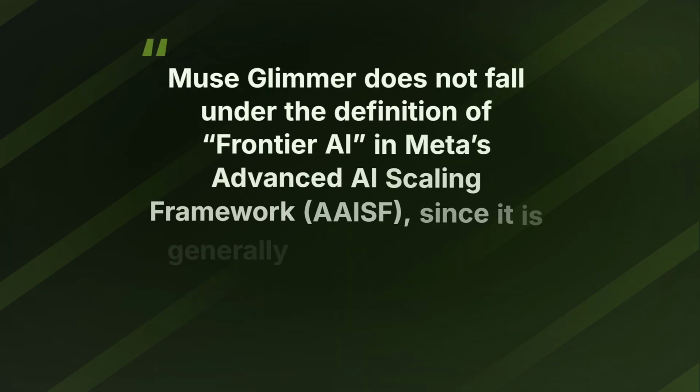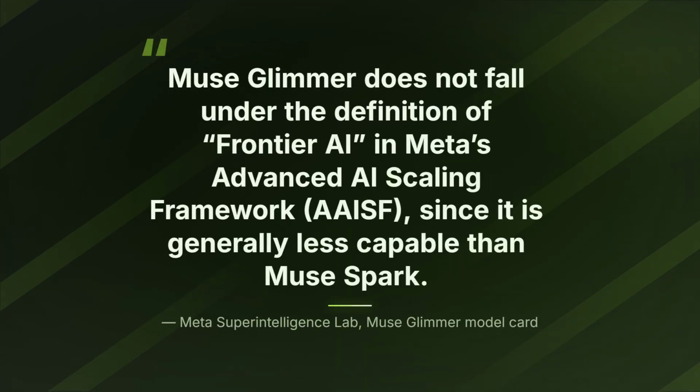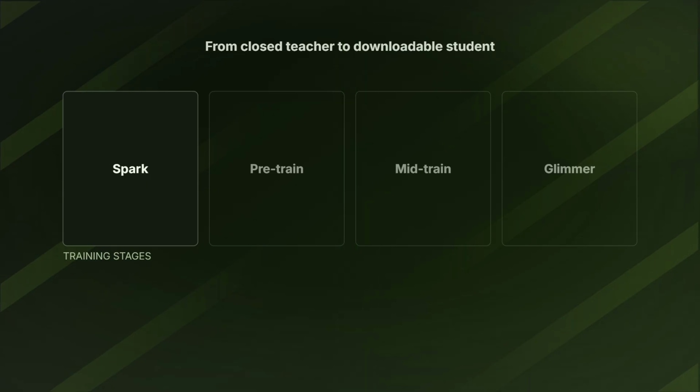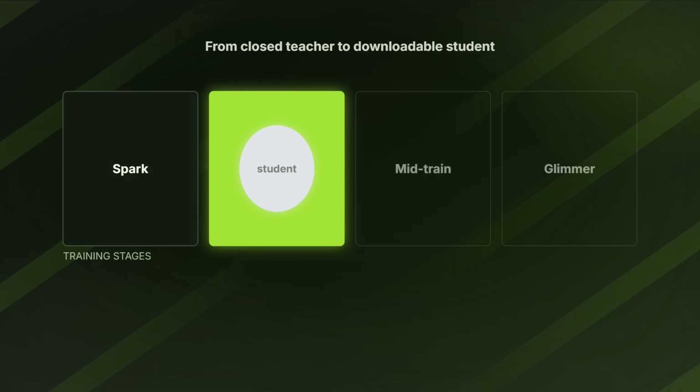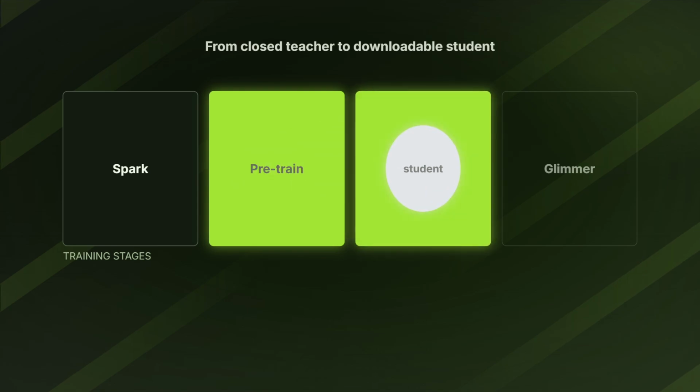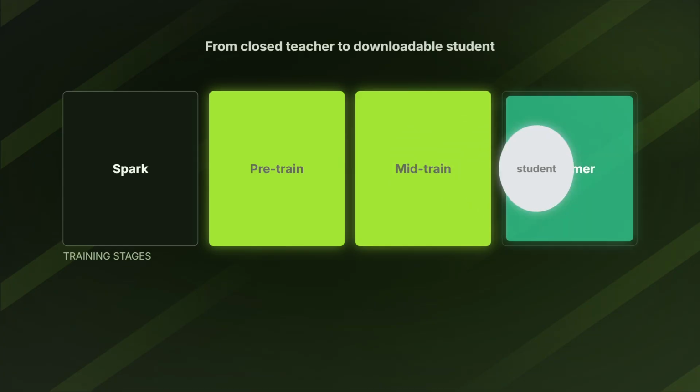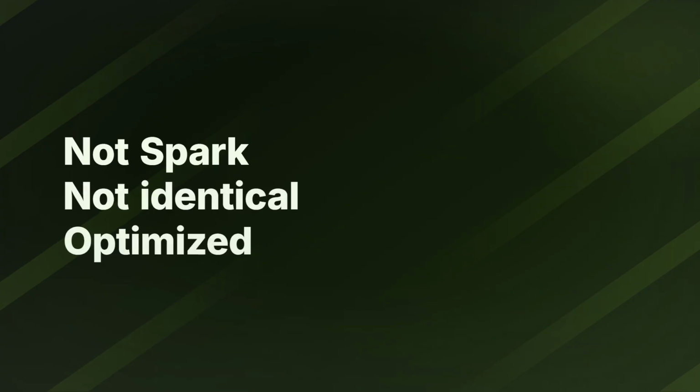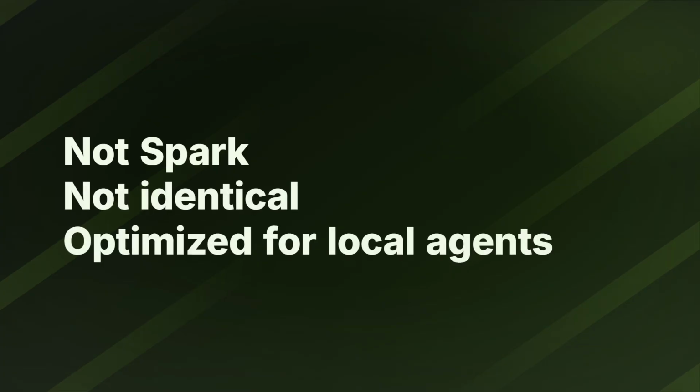The defining twist is the teacher. Meta distilled Glimmer from Muse Spark, its larger closed model, and explicitly describes Glimmer as generally less capable. Distillation transfers behavior from a teacher into a smaller student. Meta says pre-training used Spark's outputs and logits at distillation, followed by agent-heavy mid-training and post-training across reasoning, coding, and agentic domains. That makes Glimmer neither Spark with a download button, nor a miniature copy with identical judgment. It is a student optimized for a narrower deployment target.